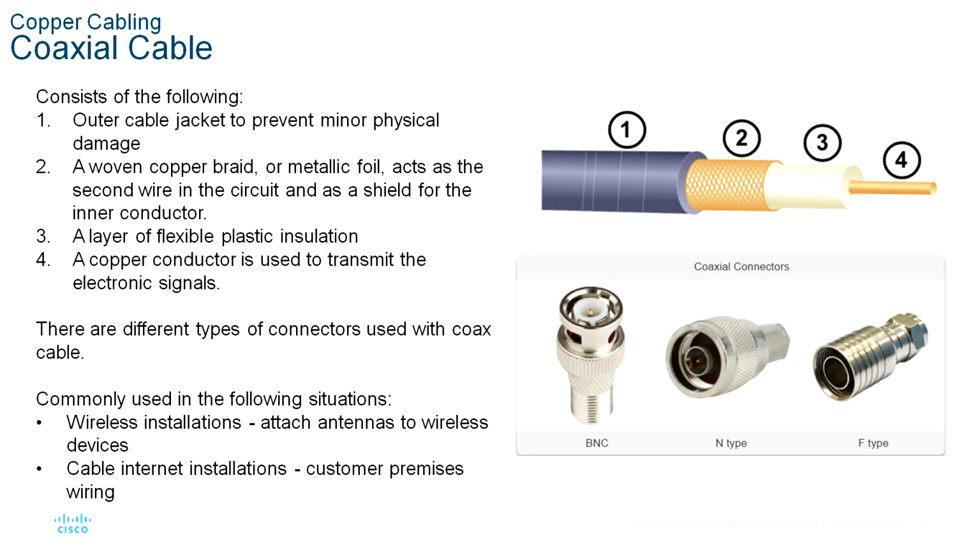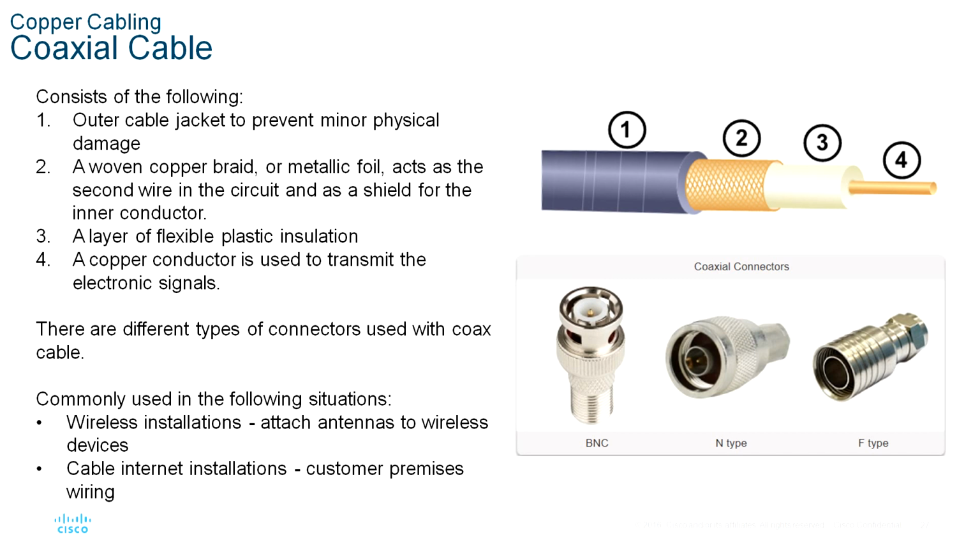There are different types of connectors used with coax cable. Okay, the BNC, N-type and F-type connectors are shown in the diagram. UTP cable has essentially replaced coaxial cable in modern Ethernet installations.